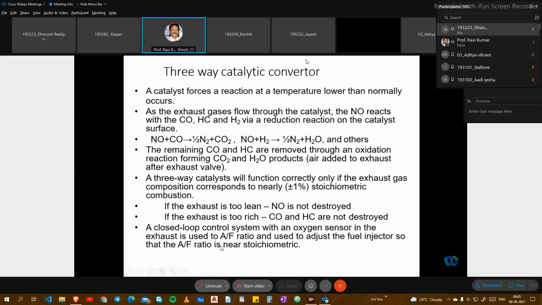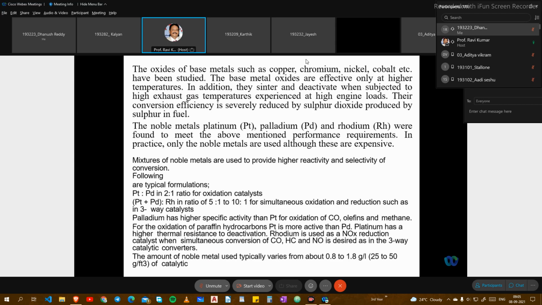A closed loop control system uses an oxygen sensor in the exhaust to measure the air-fuel ratio and adjust the air-fuel injector so that the air-fuel ratio stays near the stoichiometric mixture. The oxides of base metals such as copper, chromium, nickel, cobalt, etc. have been studied, because different types of materials are used in the catalytic converter.